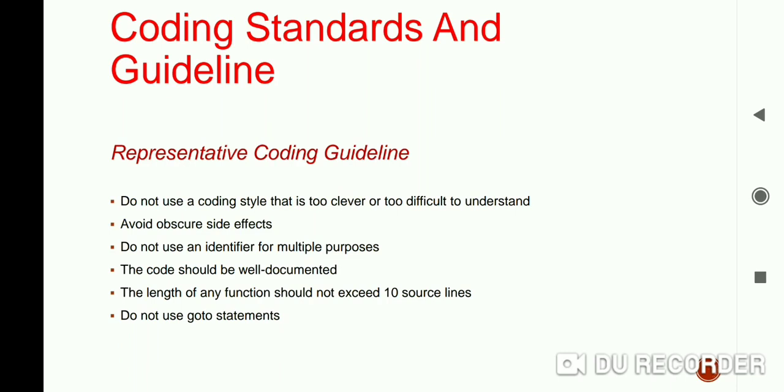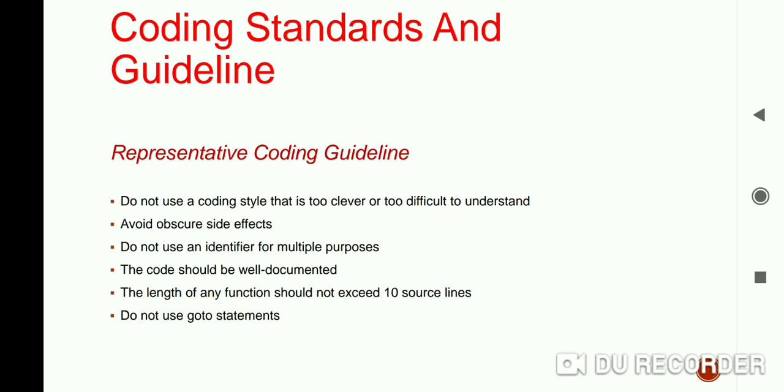Means the one who knows how to code, they do the coding cleverly, but it may happen that it is very difficult to understand for others. Okay, so as we know, the code should be easily understandable by all the developers. So you should follow some standards, you should follow some style for coding. So it means the coding should not be too clever or too difficult to understand.